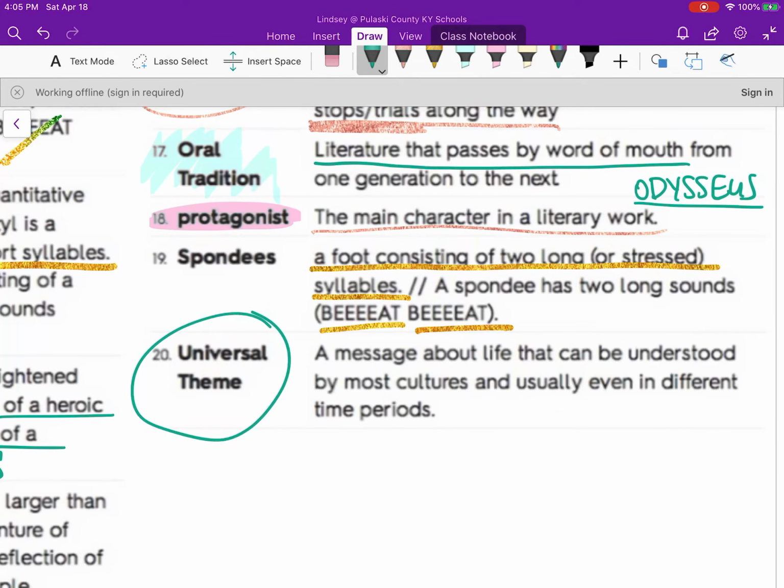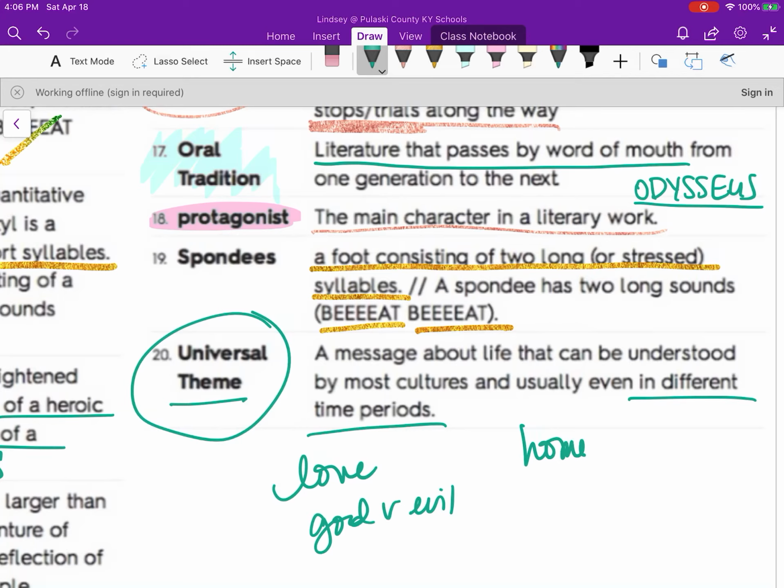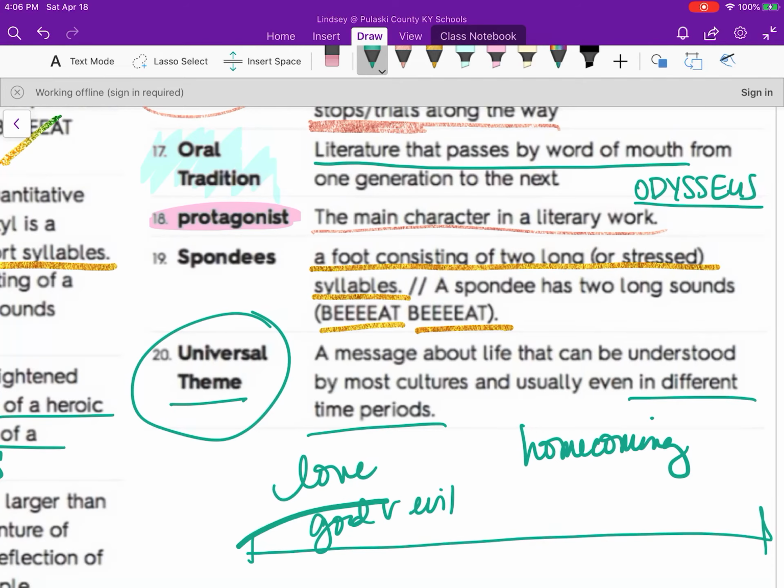And then universal theme. We've talked about this one briefly as well. A message about life that can be understood by most cultures and usually even in different time periods. So it's like if I tell a story and my specific themes are only relevant to a very small population. The universal theme would be something that was more broad, like love, good versus evil, homecoming, things like that. Things that are broad enough and big enough that a whole range of people could understand, regardless of their own background.